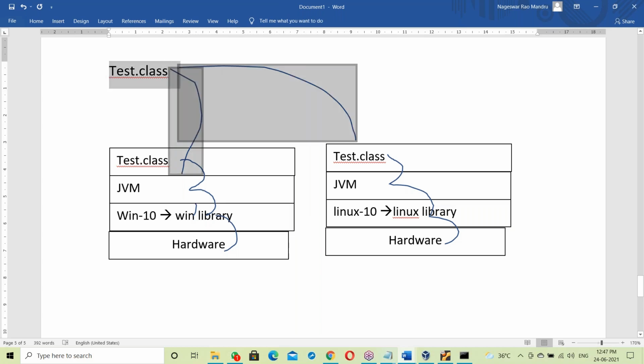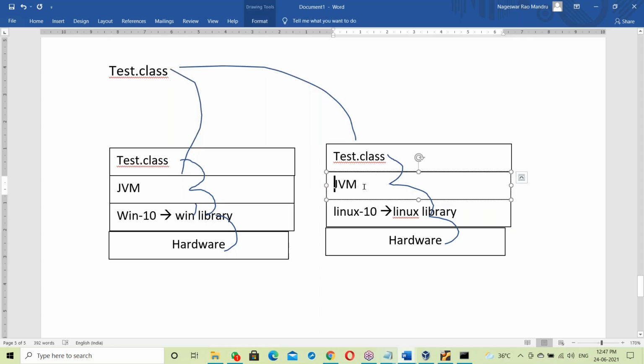Same test.class file placed on a Linux base: the Linux JVM takes the test.class file and links it to the Linux library. Depending on the OS, the link changes. That means dynamic linking, right? If it is a Windows base, it links to the Windows library. If it is a Linux base, it links to the Linux library.